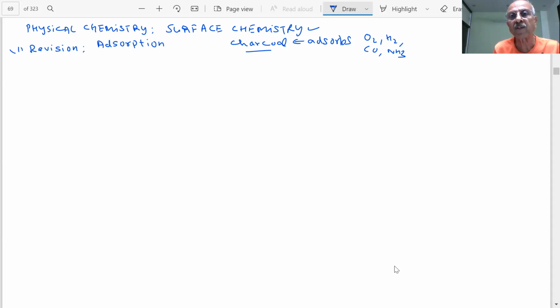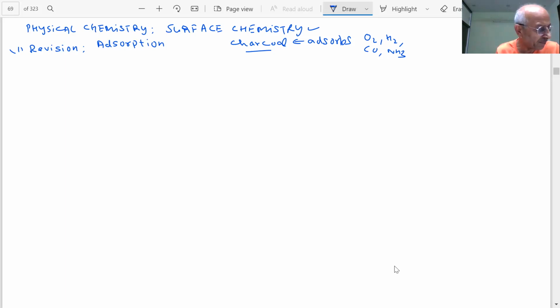Some examples of adsorption we have already shown you. If you put activated charcoal in a blue dye, the color becomes colorless, because charcoal adsorbs the colored dye particles on its surface. An aqueous solution of sugar, which is yellow in color, when passed through animal charcoal becomes colorless. Why does it become colorless?